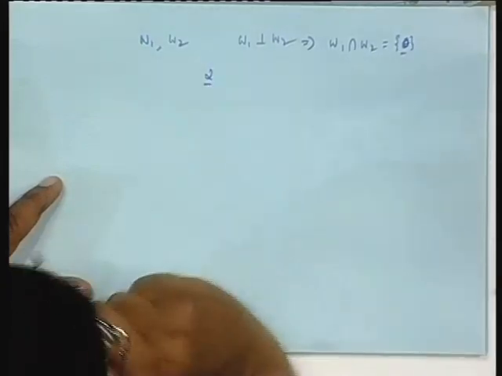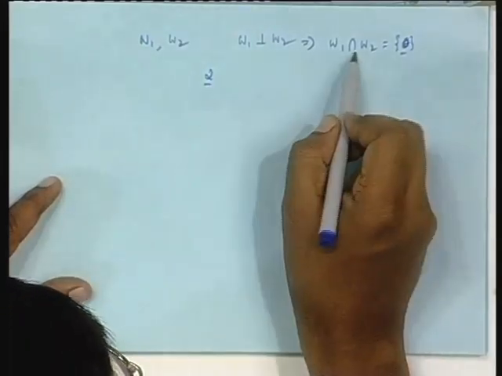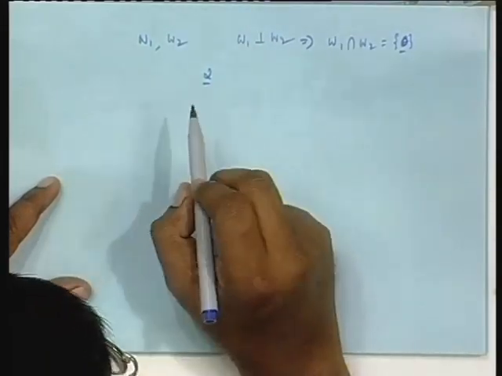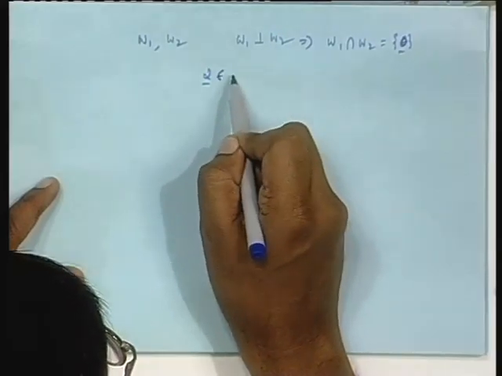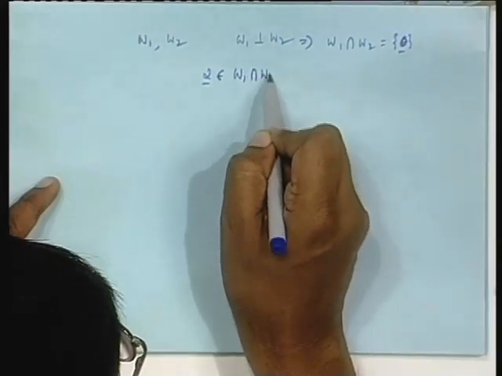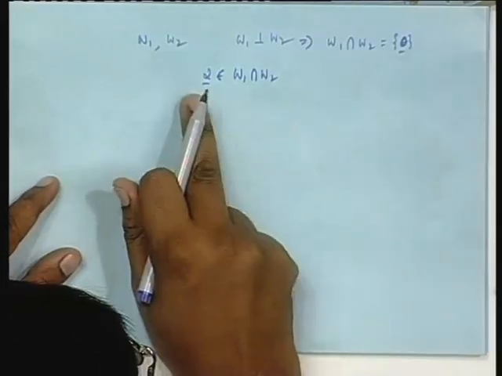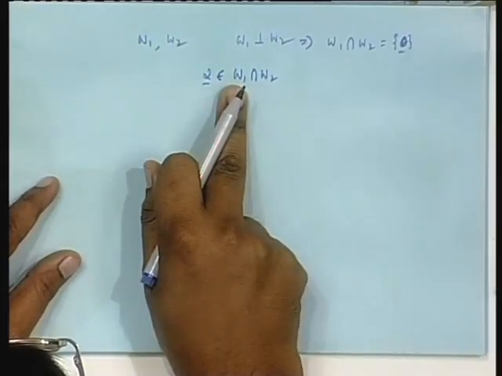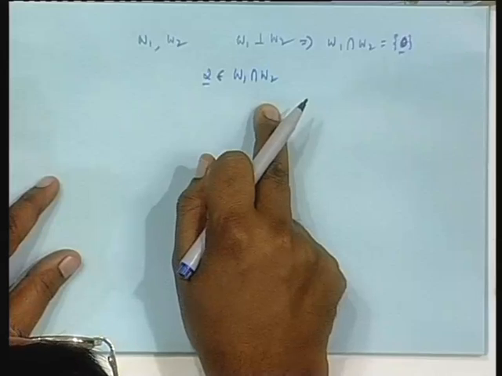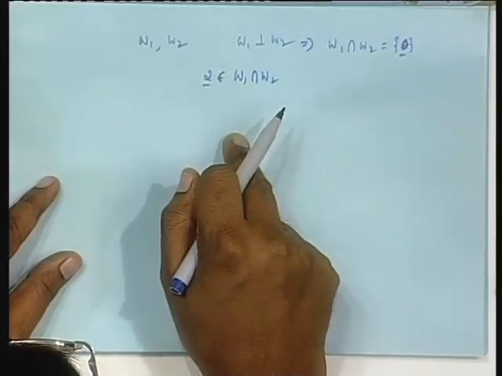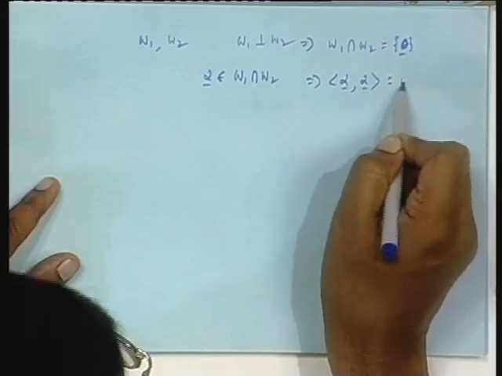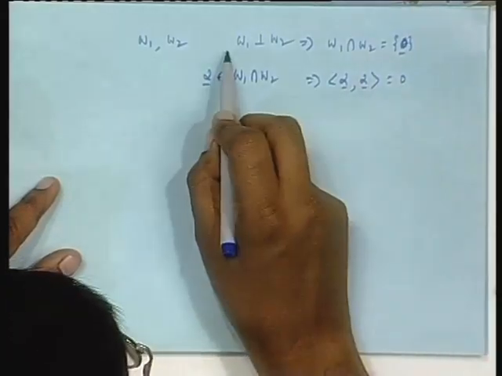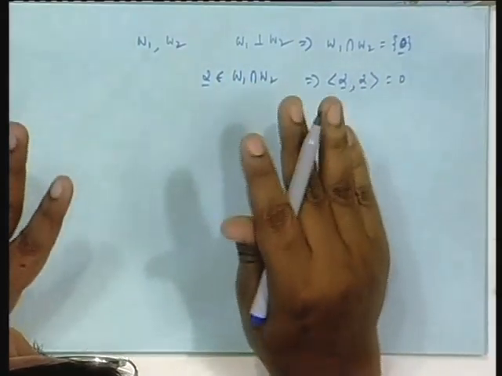Suppose there is an alpha that belongs to this space. That means alpha belongs to W1 and alpha belongs to W2, and W1 and W2 are orthogonal. So, that means alpha with itself is 0, because alpha belongs to W1 also, alpha belongs to W2 also. Please see the way I prove.